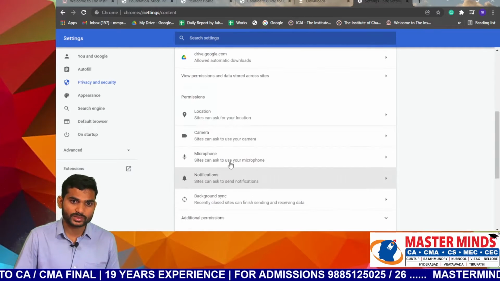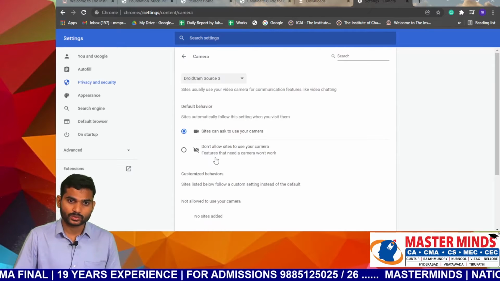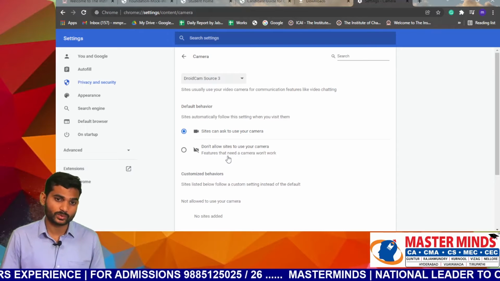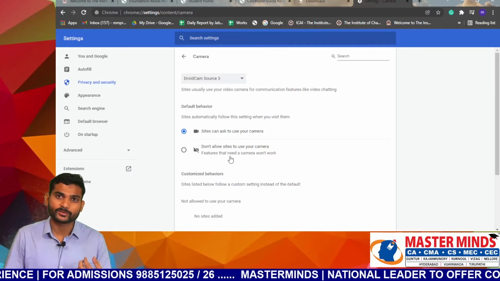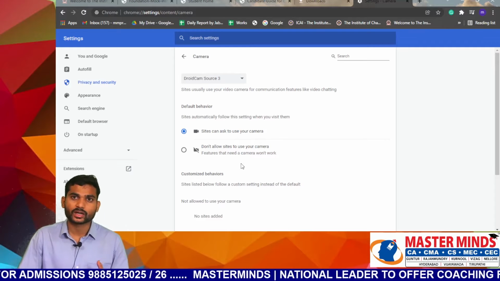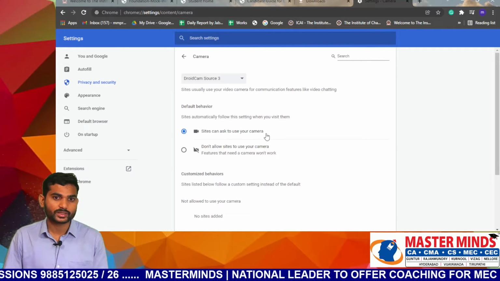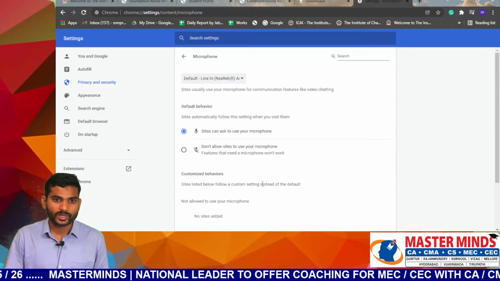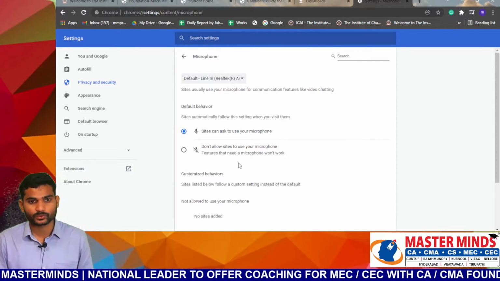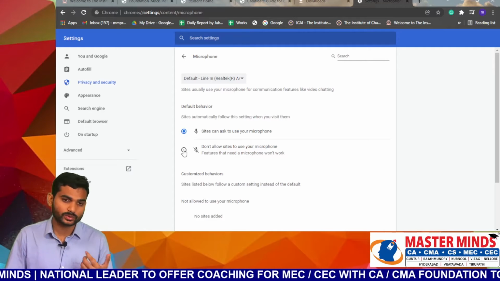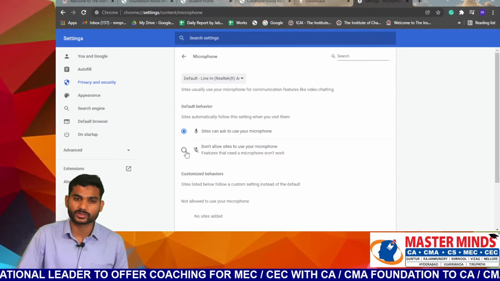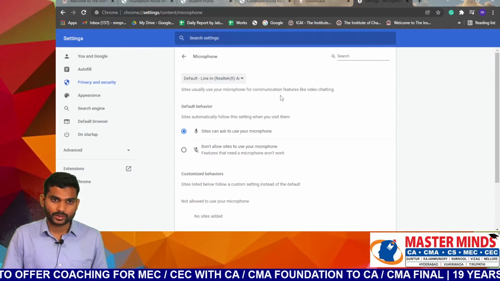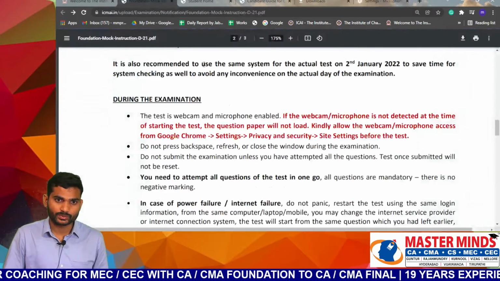In the site settings, you can see your camera. Don't click here, you have to click over there. If you click here, your paper is not loaded, meaning you are not allowing permission for your camera. So you have to allow permission for your camera, so that sites can use your camera. In the same way, you can see the microphone. Here, you have to allow sites to use your microphone. If you disallow sites from using your microphone, your paper is not loaded further. You need to check this also.